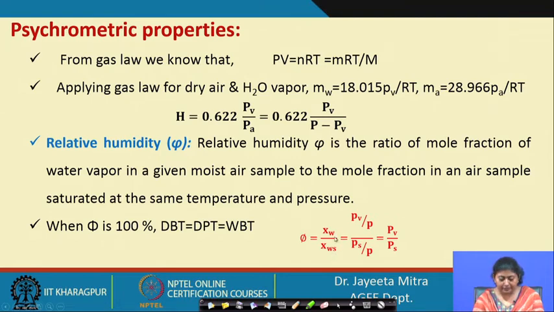Now, mole fraction we can calculate by PV divided by total pressure, and PS, the saturation pressure of the water vapor, by total pressure. So, PV by PS we are getting for the relative humidity.